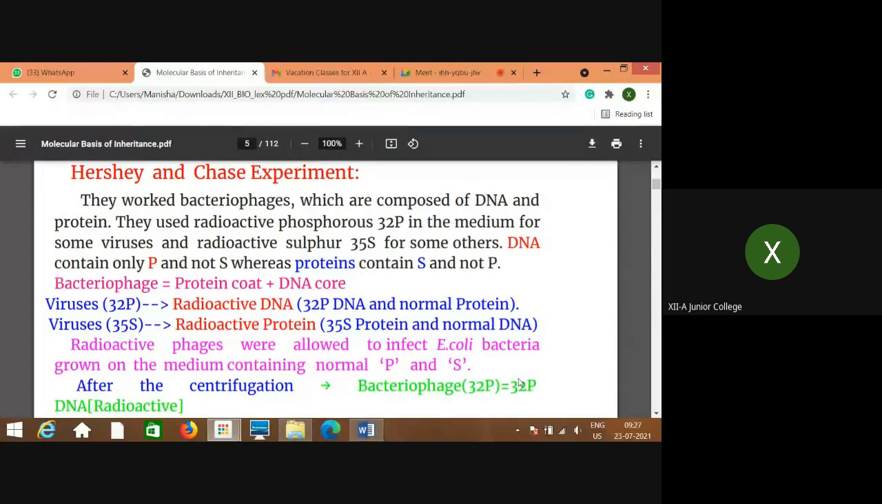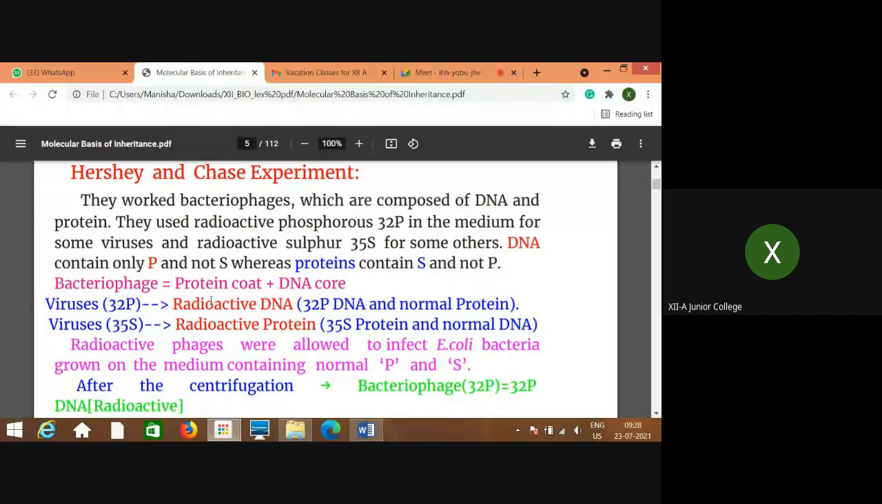And you know why radioactive? Not the normal phosphorus, but radioactive phosphorus as well as radioactive sulfur was used, as they are considered to be heavy isotopes, right? So the bacteriophage is made up of a protein coat and a DNA core, as I told you.